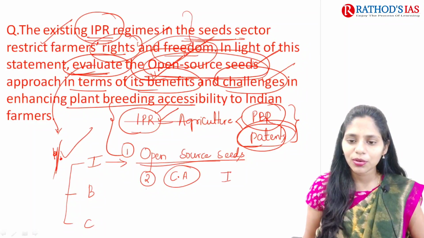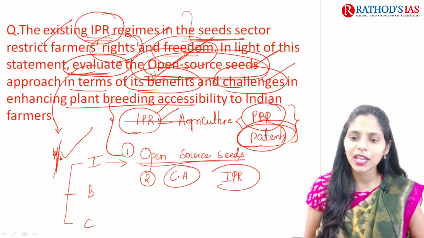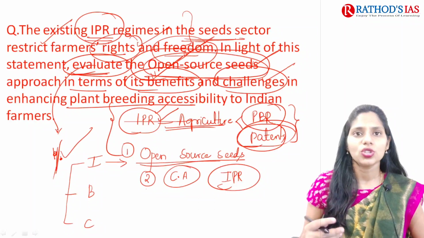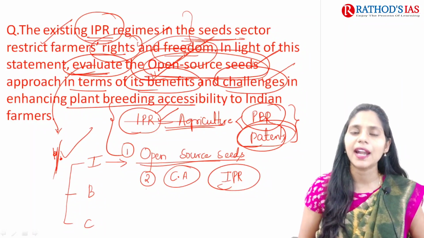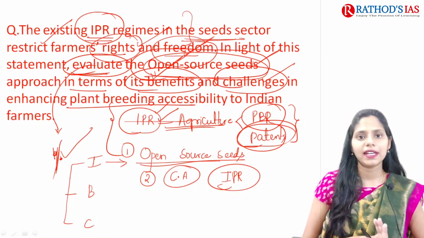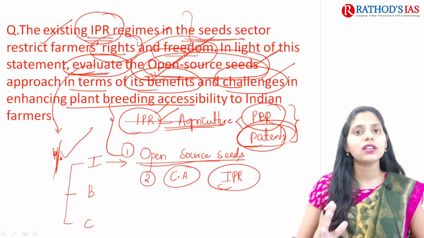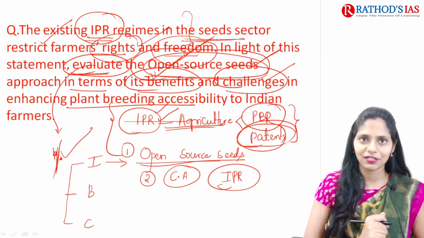And even you can write simply about what these IPR in agriculture are. So we have two types of IPR in agriculture, that is PBR, plant breeder rights, and patent rights, which are restricting farmers' rights as well as freedom.